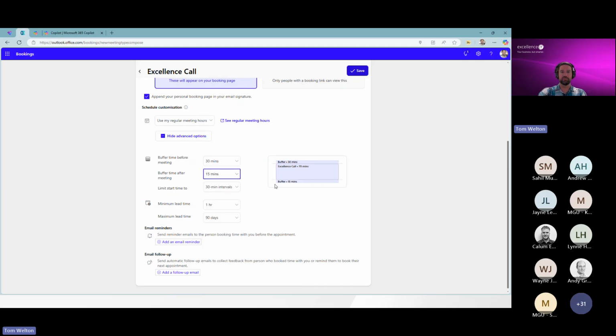And so I might give myself an extra 15 minutes after an excellent call, so that I can come in here and really know that I've got plenty of time to prepare, as well as that admin time. Now I can have what seems like back-to-back calls, but I don't have to be live on that call, if that makes sense.